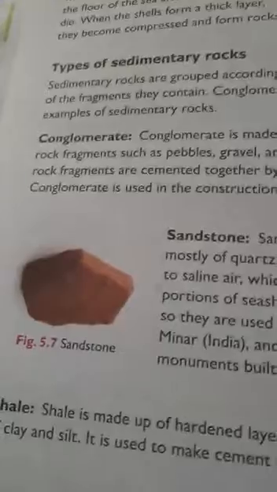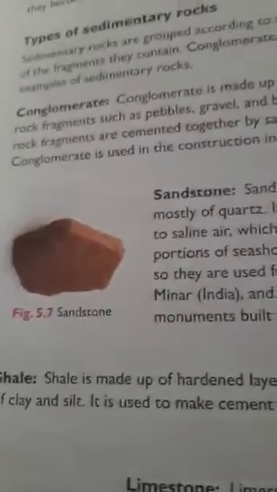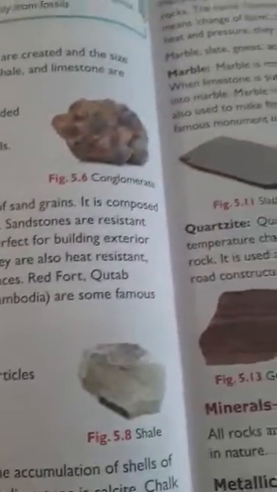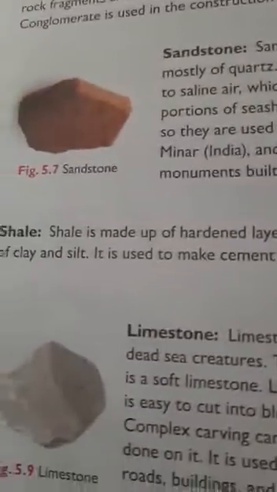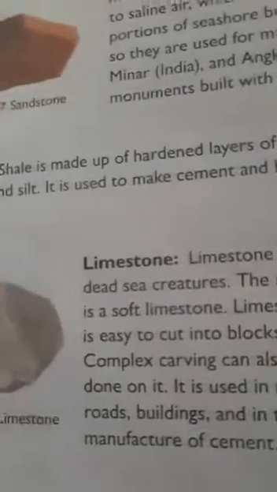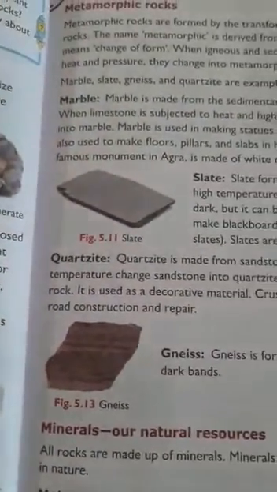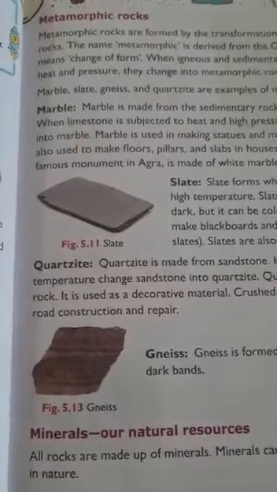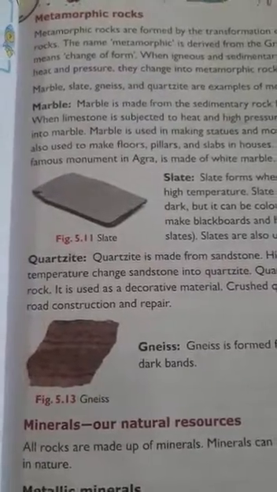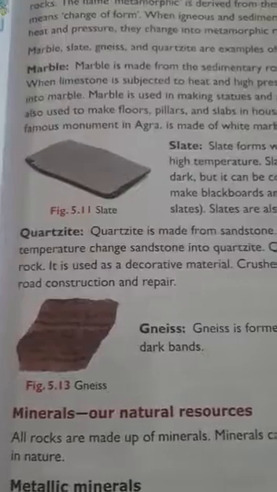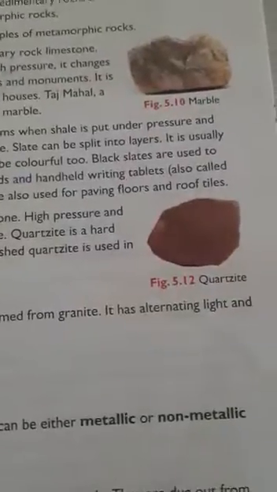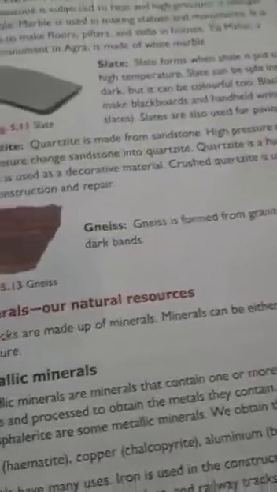Then sedimentary rocks, whose types are conglomerate, sandstone, shale and limestone. Then metamorphic rocks, which are formed due to changes in igneous rocks and sedimentary rocks, and its types as slate, gneiss, marble and quartzite we have seen in detail.